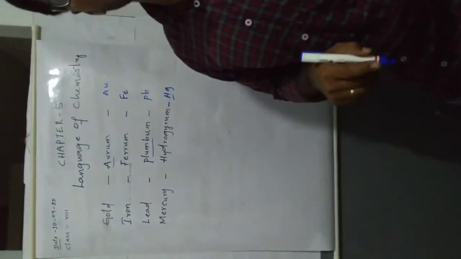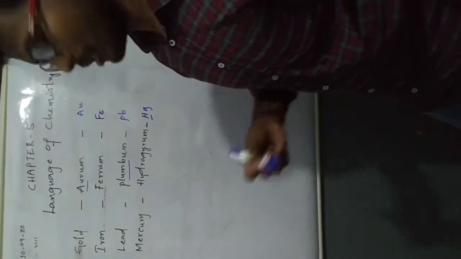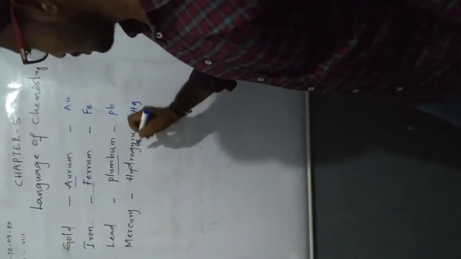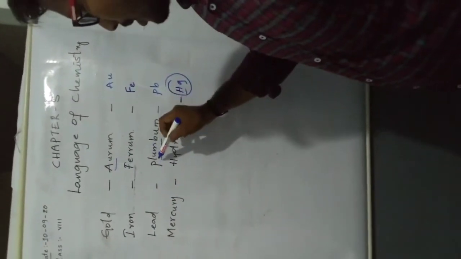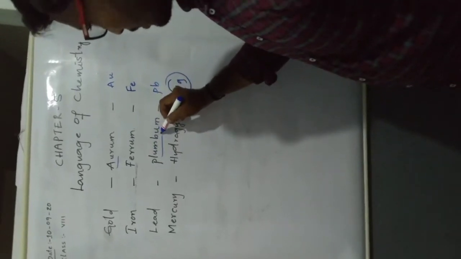Symbol Hg. H we already discussed as the single letter for hydrogen, so that is the reason we take two letters for some elements. So the mercury symbol is Hg. Lead, the Latin name is plumbum, symbol Pb.